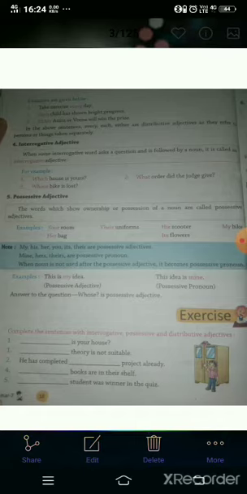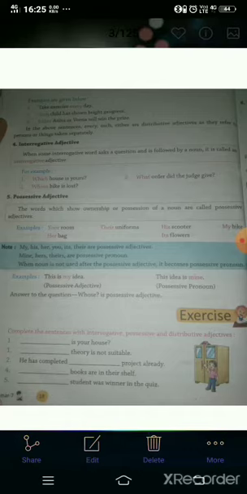And next, interrogative adjective. When interrogative words ask a question and are followed by a noun, they are called an interrogative adjective. It means the word which is used to ask a question. वह शब्द जो प्रश्न पूछने के लिए यूज़ किया जाता है उसे हम इंटेरोगेटिव एडजेक्टिव कहते हैं. For example, which house is yours.